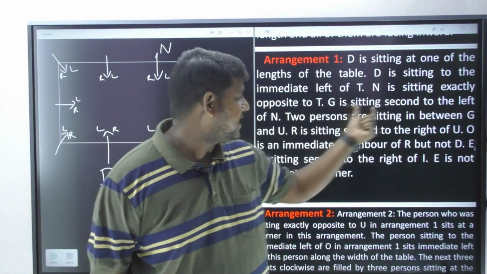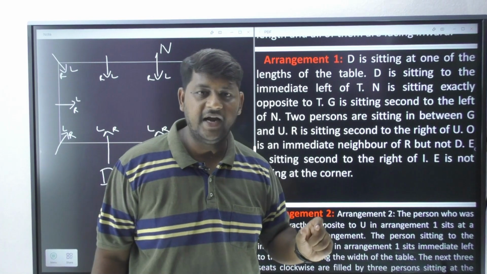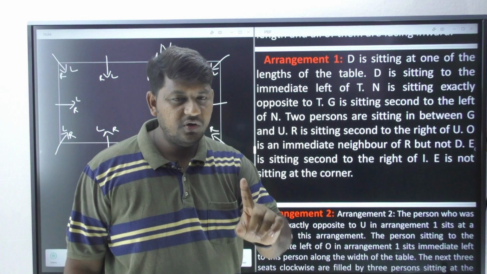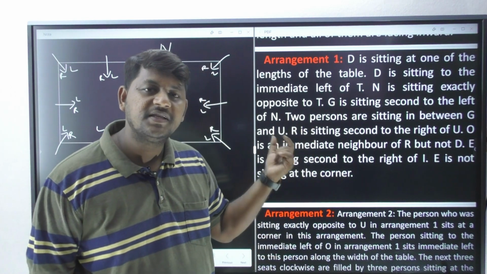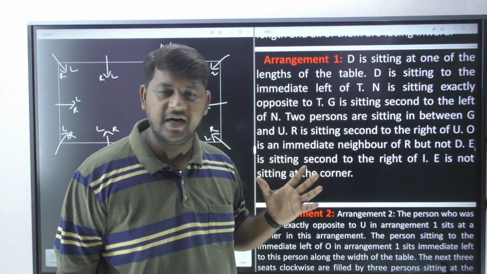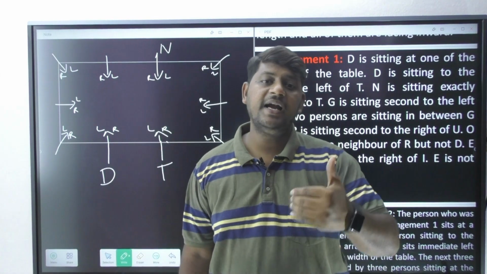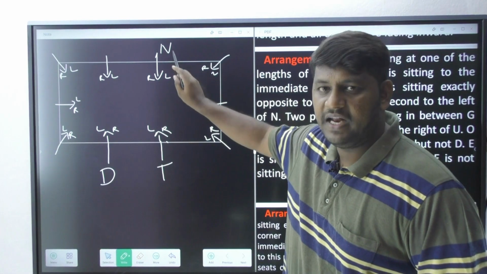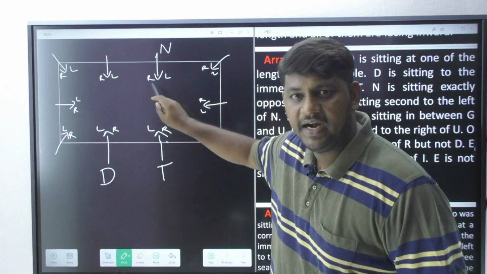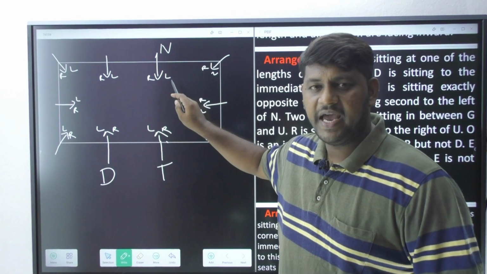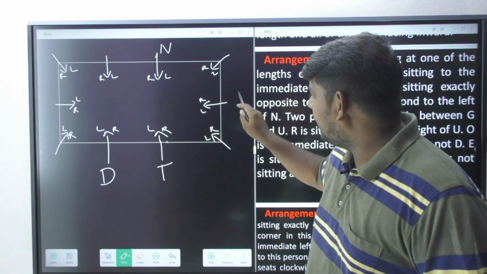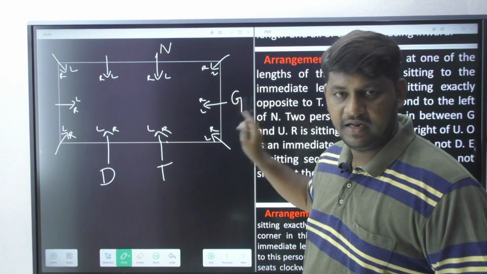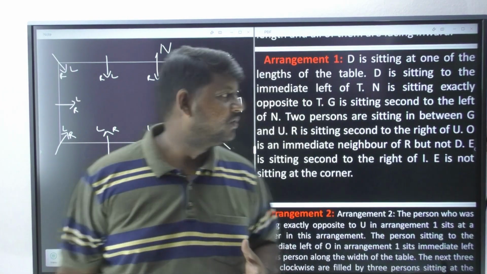And what is the next information? G is sitting second to the left of N. Now please understand, G's left side N or N's left side G. As I told you very clearly, from the right side person's point of view, you need to remember this condition. So N's second left, I have to bring G. So N's second left, as we already got right and left here, without causing any more problem, I can allow G at this particular position, first left and second left, correct? Right.